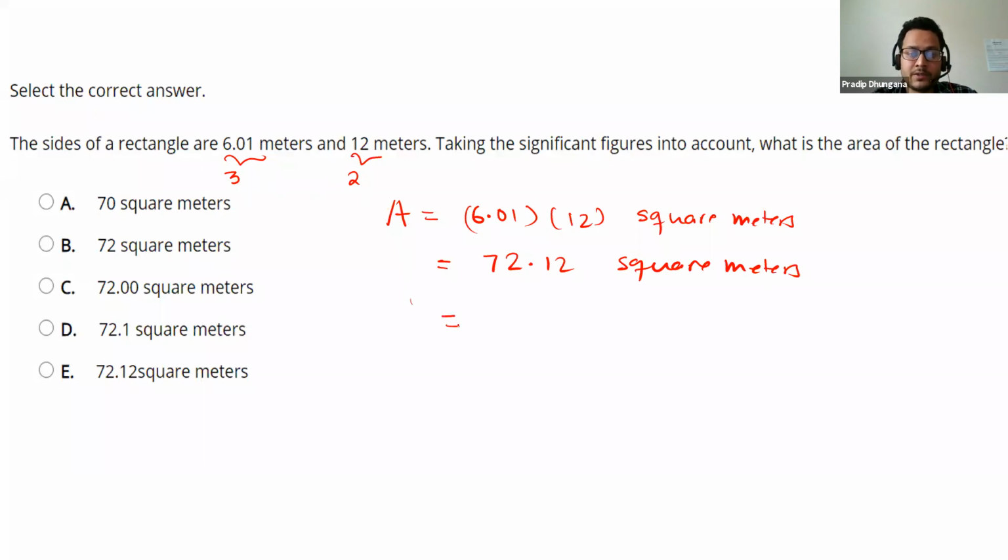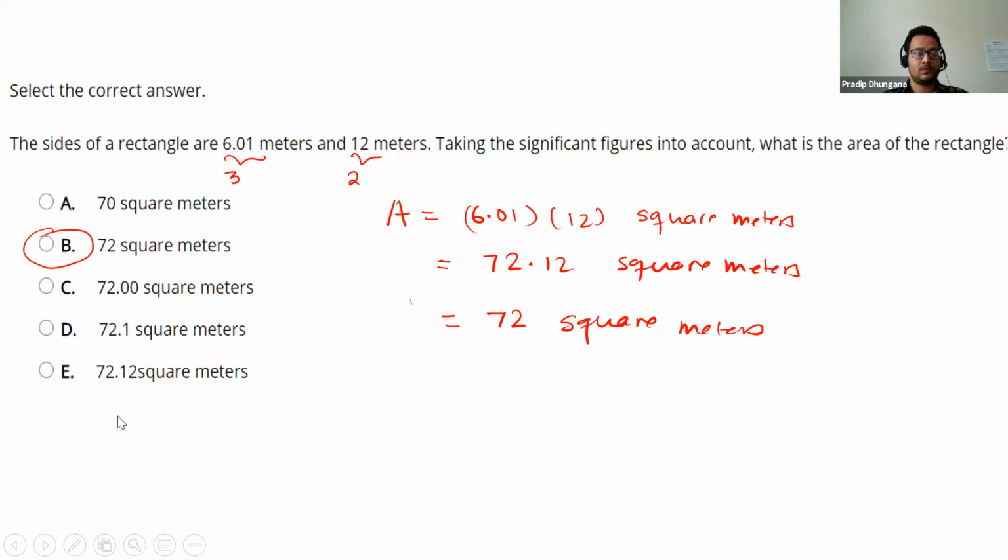So our final answer will have only 2 significant figures, that is 72 square meters. So the correct choice is 72 square meters, which has only 2 significant figures. In that way, we can use the concept of significant figures to find the area of the rectangle in our case.